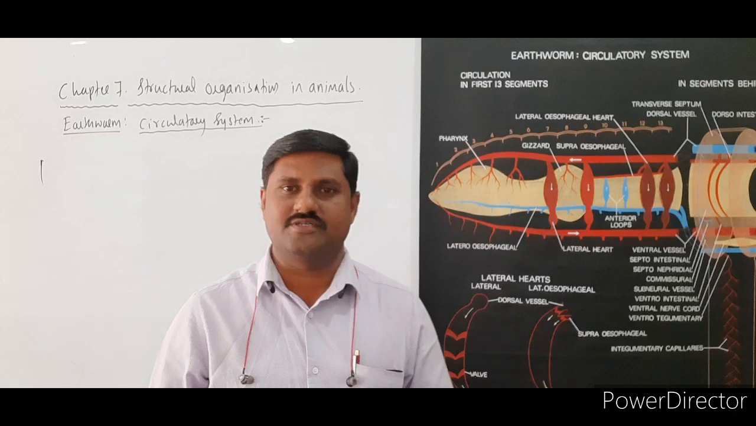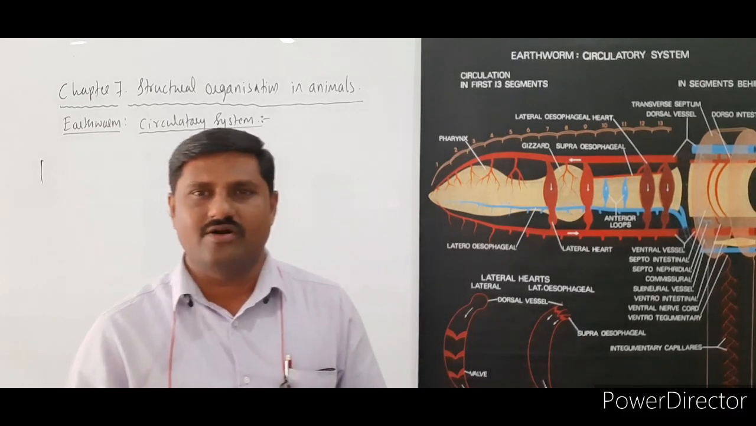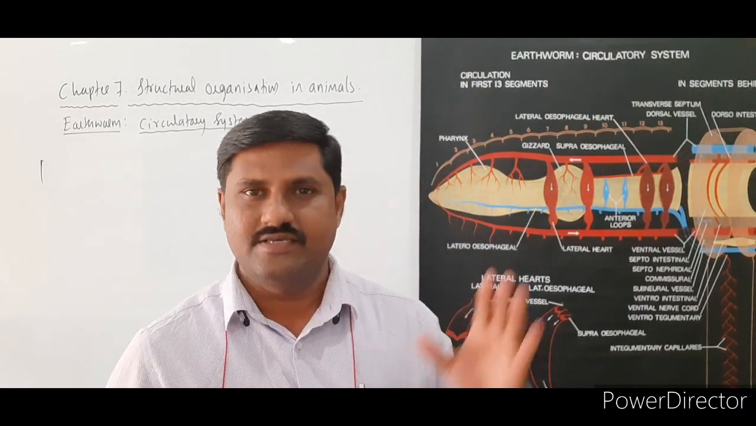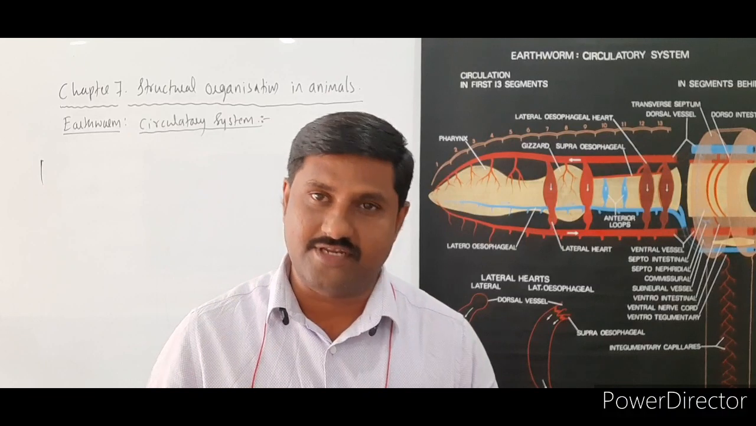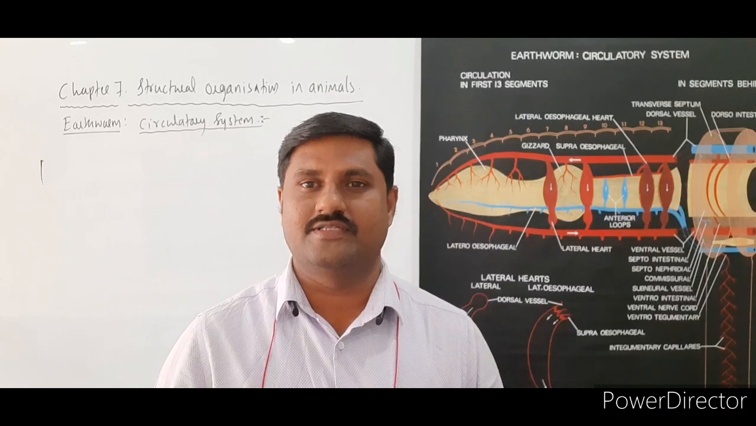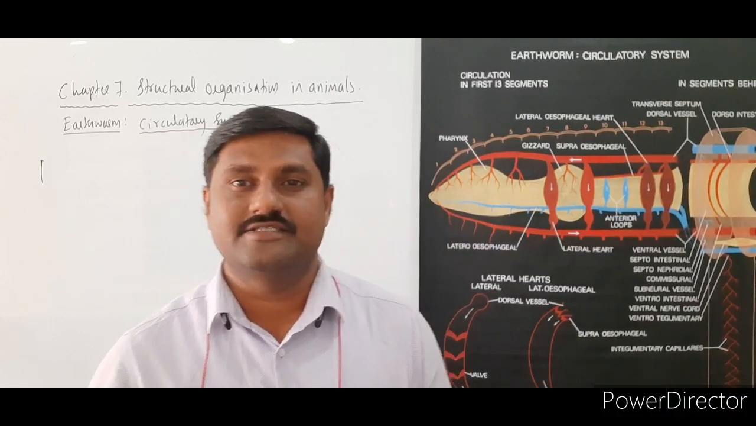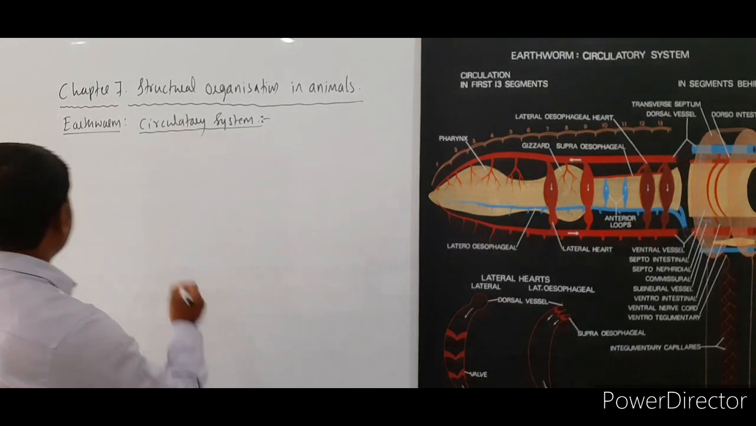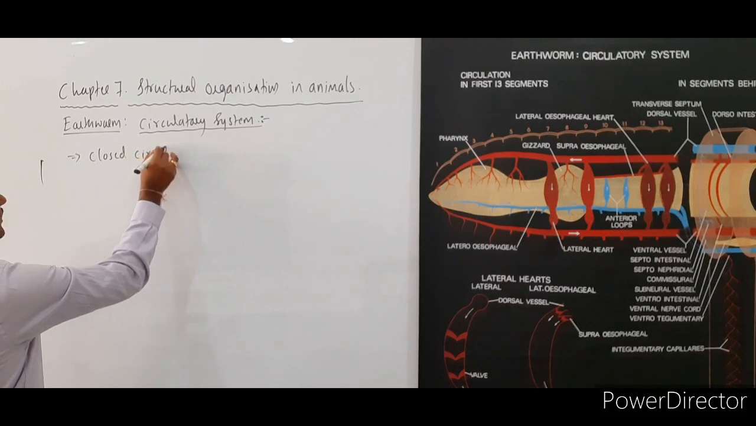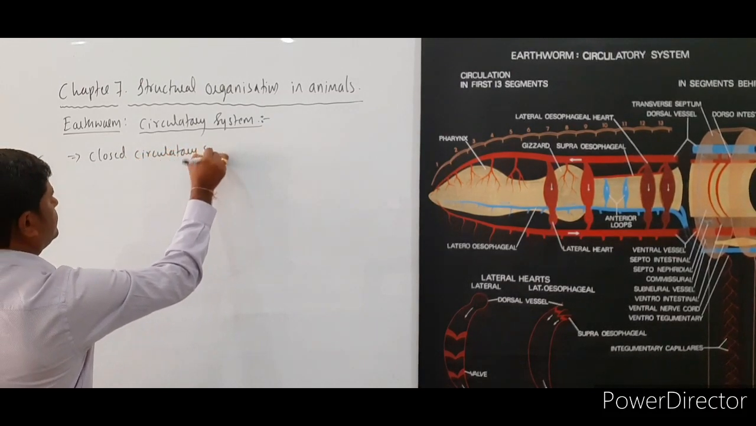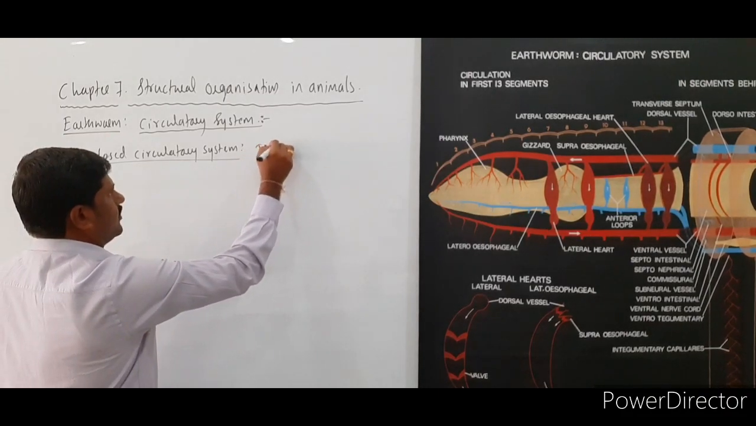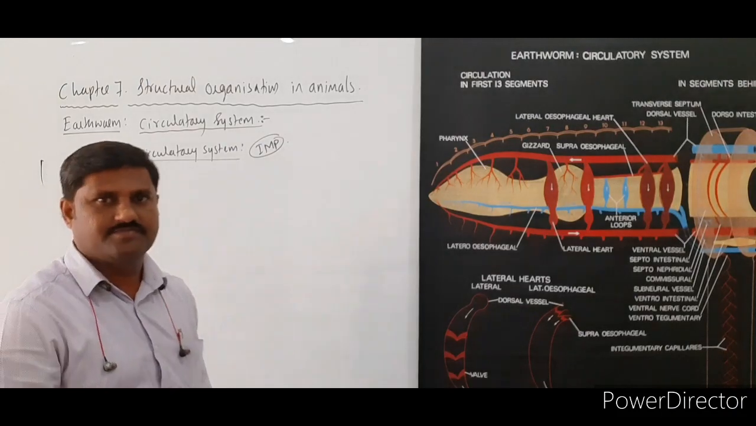So in the circulatory system of the earthworm, what kind of circulatory system is seen in this annelidan, that is the earthworm? A special kind of circulatory system is seen in this group of animals, that is the closed circulatory system. Okay, so here in the earthworm, a closed circulatory system is seen. This is a more important aspect to be remembered.